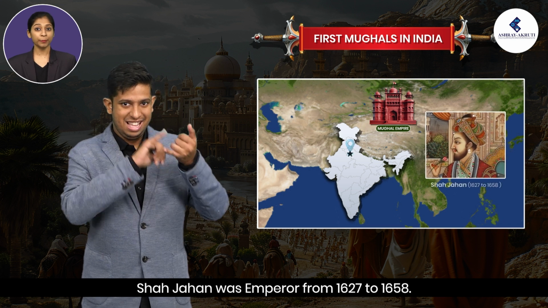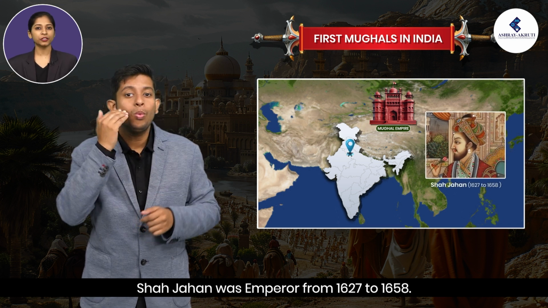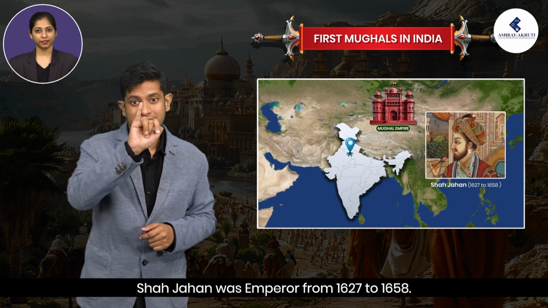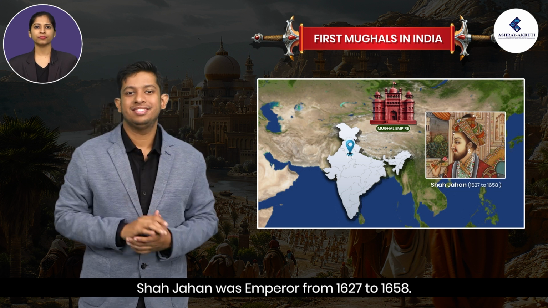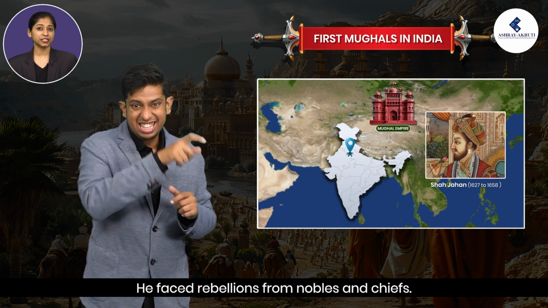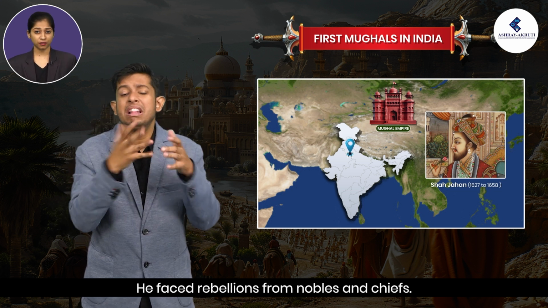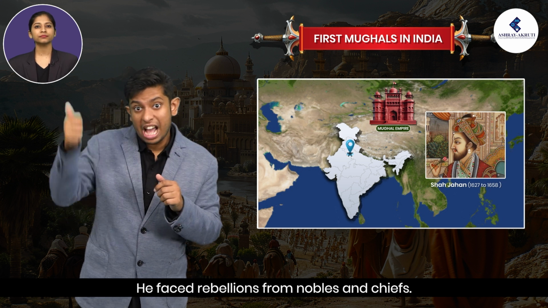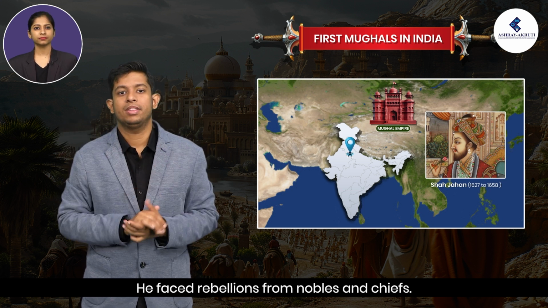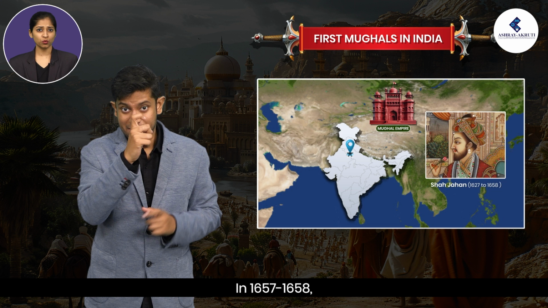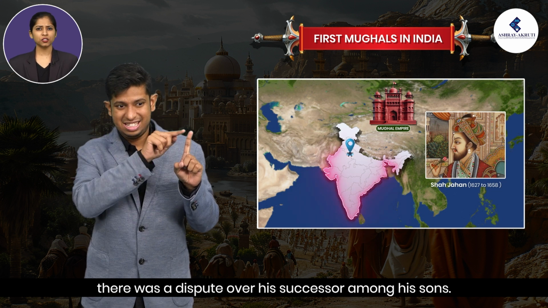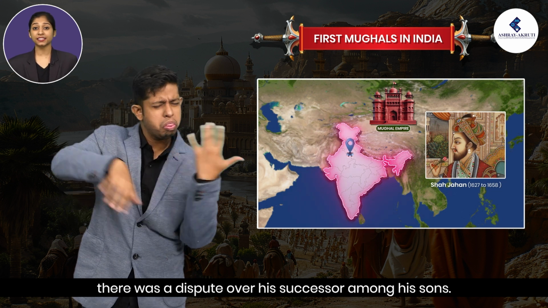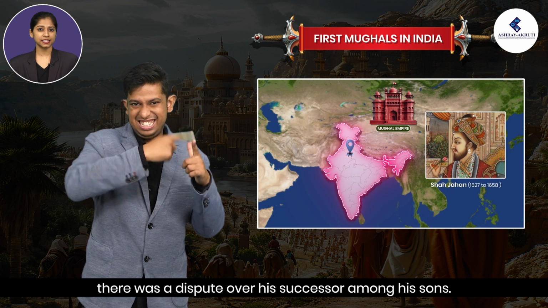Shah Jahan was emperor from 1627 to 1658. He faced rebellions from nobles and chiefs. In 1657 to 1658, there was a dispute over his successor among his sons.